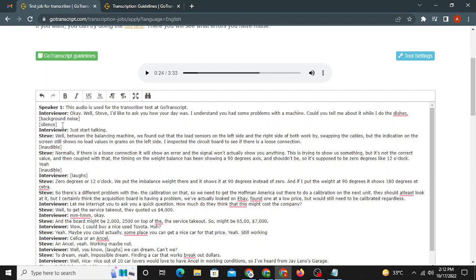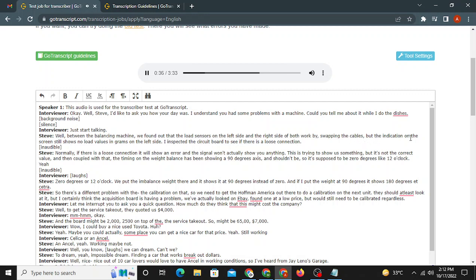It shouldn't be less than 4 seconds, and it shouldn't be more than 10 seconds. So there was a gap of silence for 4 seconds. So I have mentioned silence over here in the brackets. That the load sensors on the left side and right side both work by swapping the cables.